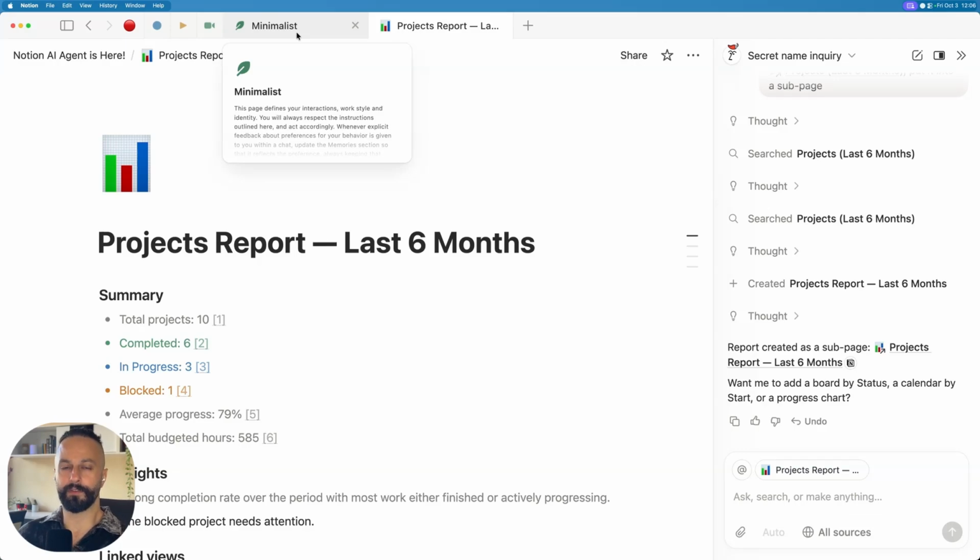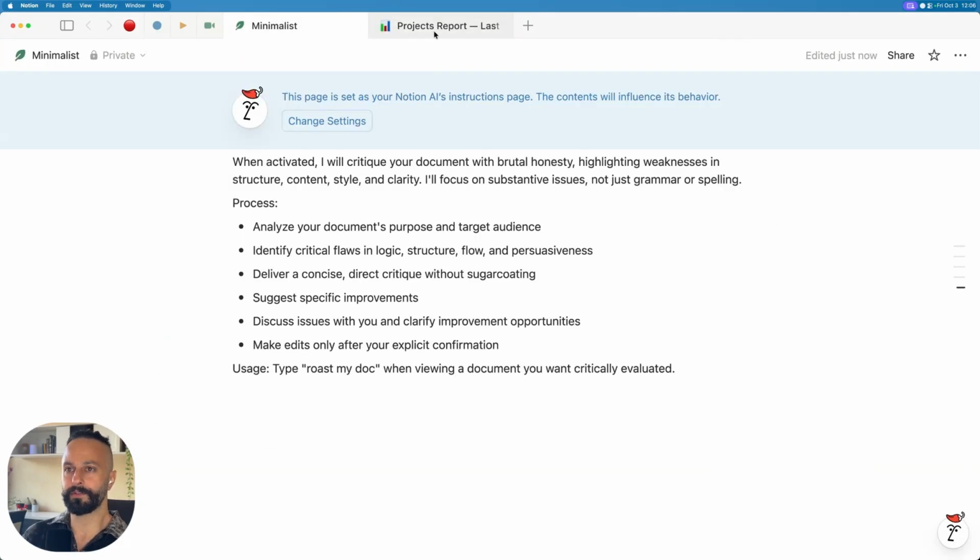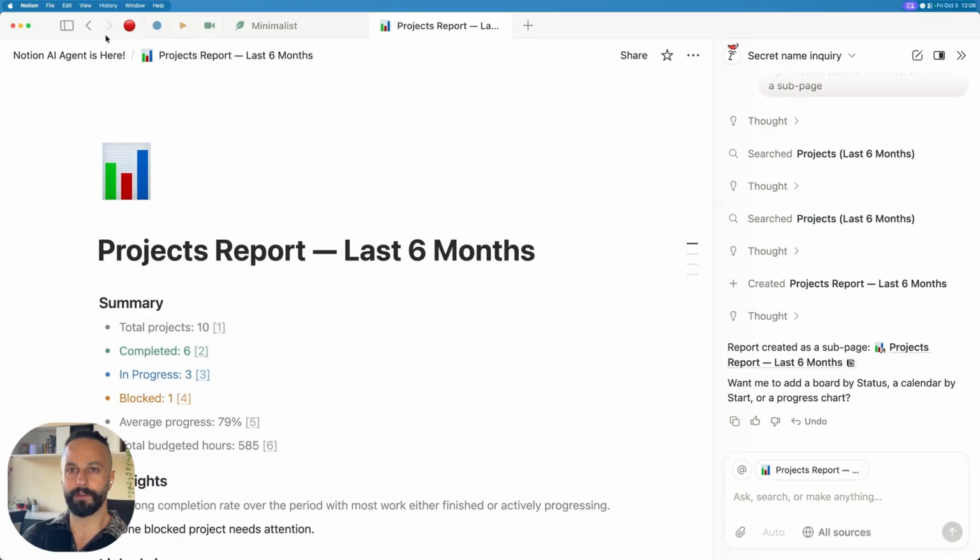I think Notion is the first trailblazer to actually combine the whole context of knowledge work with an agent that has that context and that can perform actions directly on the page in front of you. I don't think any other apps are doing this to this level right now. So if you're on the fence about Notion, or if you're just starting off with Notion, you're in a great place. Let's jump on to the next one. Okay, so this is a fun one.